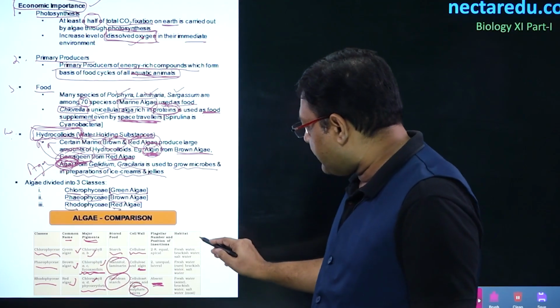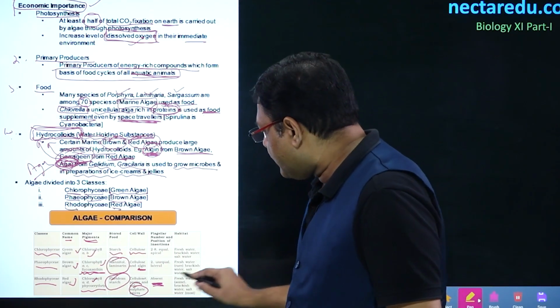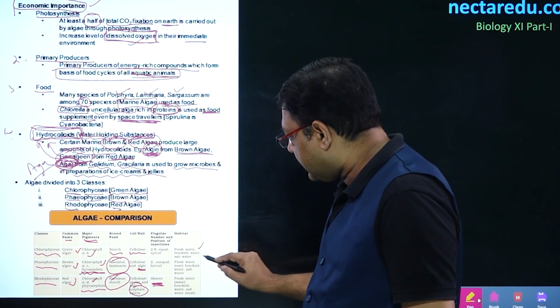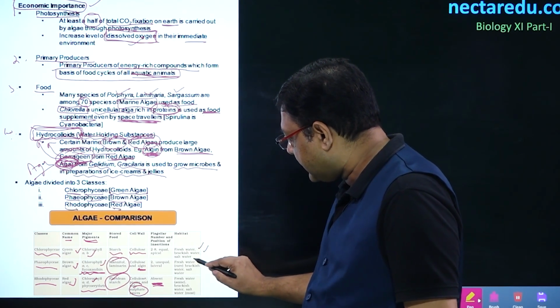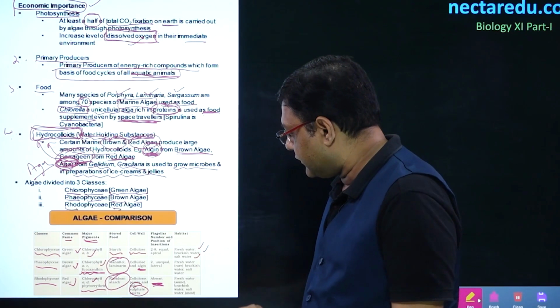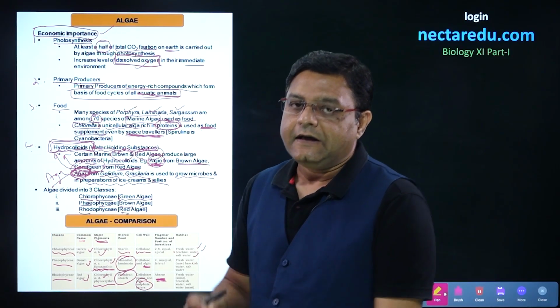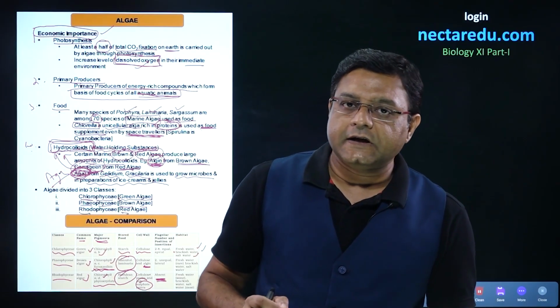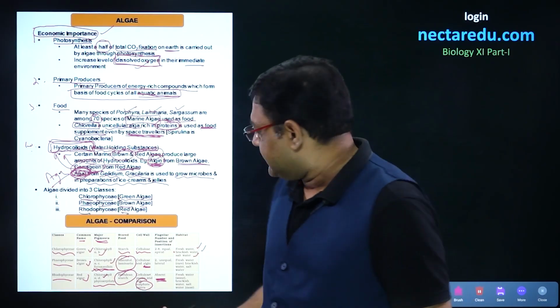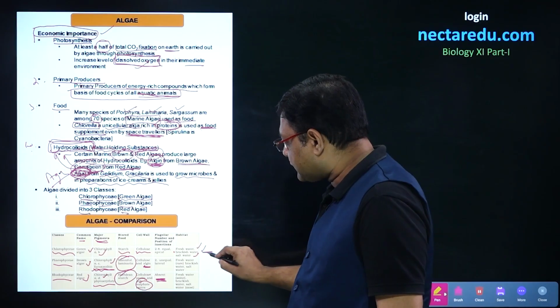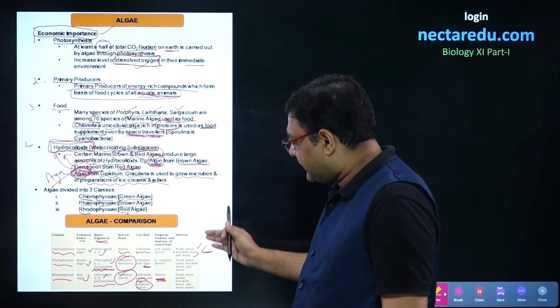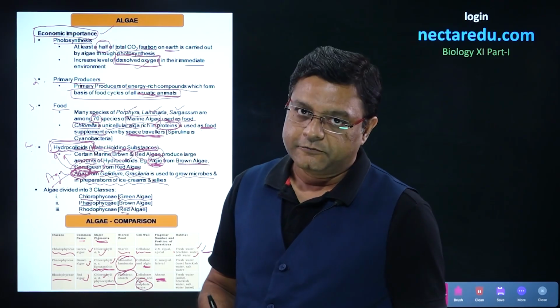After this, talking about the habitat, chlorophyceae is present in fresh water, it is present in brackish water, and it is also present in salt water. The meaning of brackish water is that wherever fresh water and sea water meet, that particular water is called brackish water. So, it is present in all three forms.